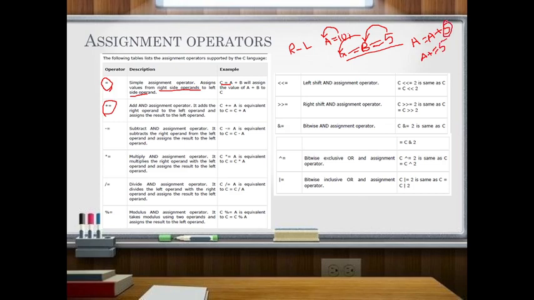Instead of 5 you can have other variables also, like if you have a and b, then a plus equal to b it becomes. That is what the plus equal to operator is: the add and assignment operator. It adds the right operand to the left operand and assigns the result to the left operand. For example, like this, it is equivalent to c is equal to c plus a.